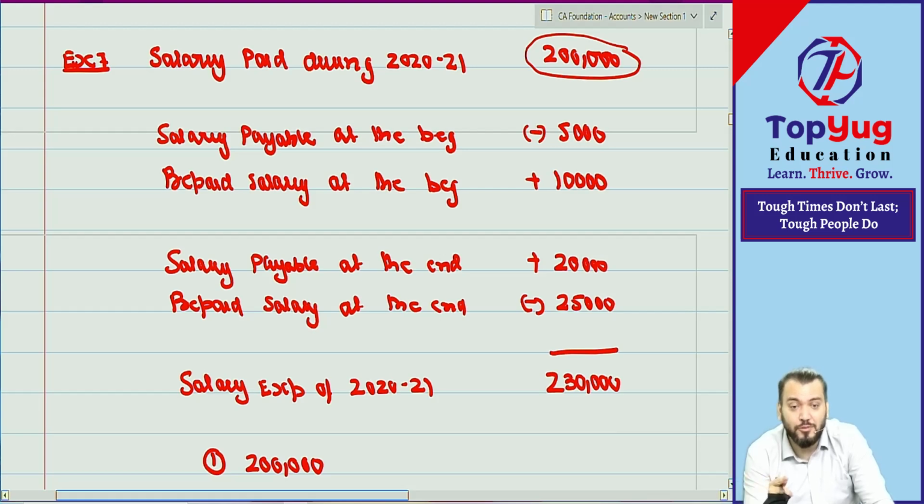So there should be no plus-minus mistake. For plus and minus, use a calculator. What answer is coming? How much is it coming? 2 lakh is coming, na? By using a calculator, 2 lakh will come. Even though we are experts in oral, we'll use a calculator.